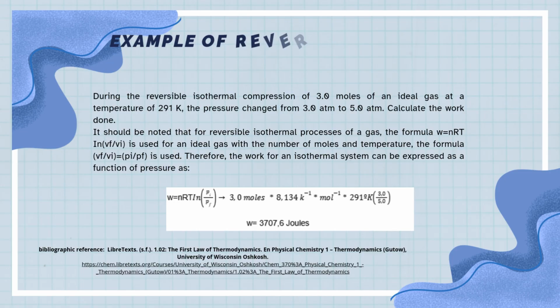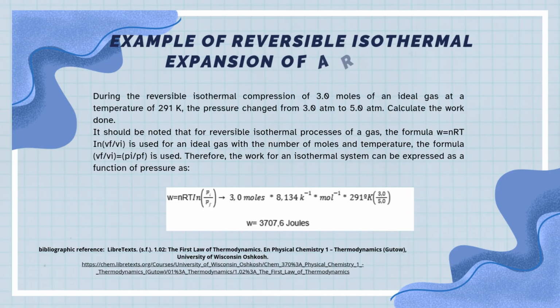On the slide, an example of reversible isothermal compression of an ideal gas. During the reversible isothermal compression of 3.0 moles of an ideal gas at a temperature of 291 Kelvin, the pressure changed from 3.0 atm to 5.0 atm. Calculate the work done. It should be noted that for a reversible isothermal process, the formula work equals nRT natural logarithm of final volume divided by initial volume is used for an ideal gas.